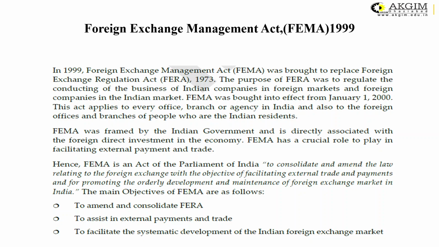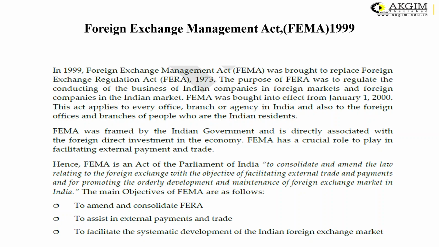So this is again the act that helps the traders who are going to trade at the international level. A lot of rules and regulations are there, so they have to study this act in detail while they are dealing with foreign countries. Whatever the earnings would be, there are a lot of rules and regulations associated with that.